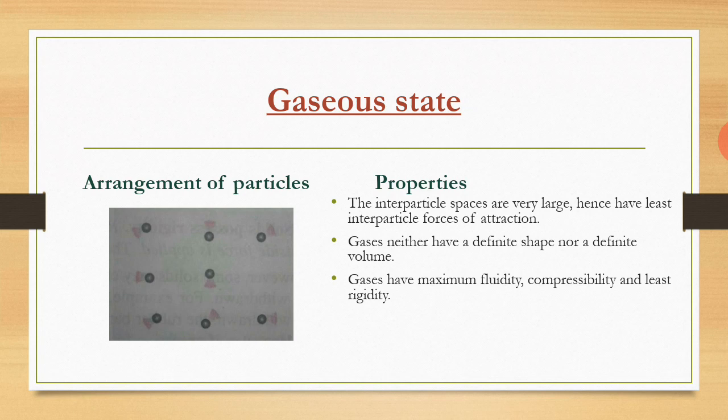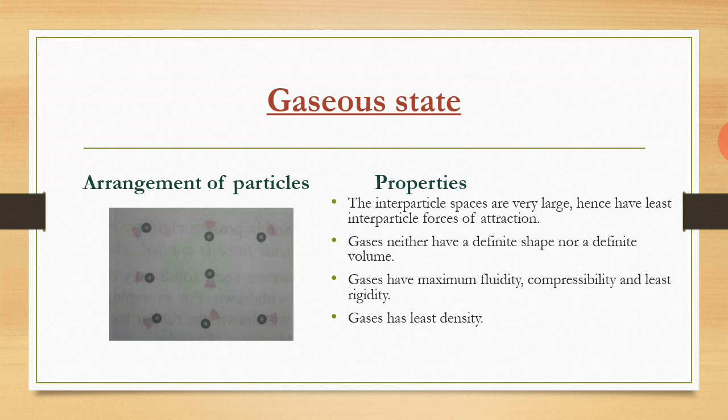This is the reason why gases have maximum fluidity, and they can be easily compressed. They are highly compressible in nature because the interparticle spaces are very large. So particles can be compressed easily by applying pressure. They are non-rigid, or least rigid, amongst all three states of matter.